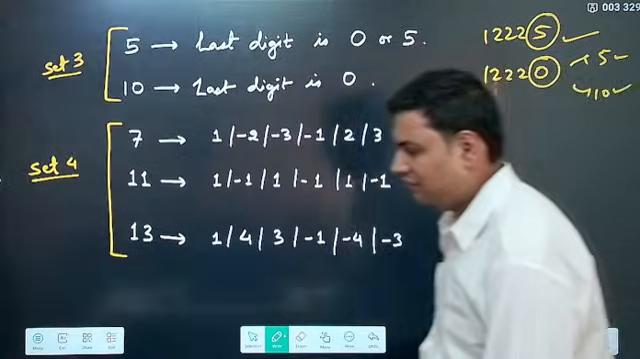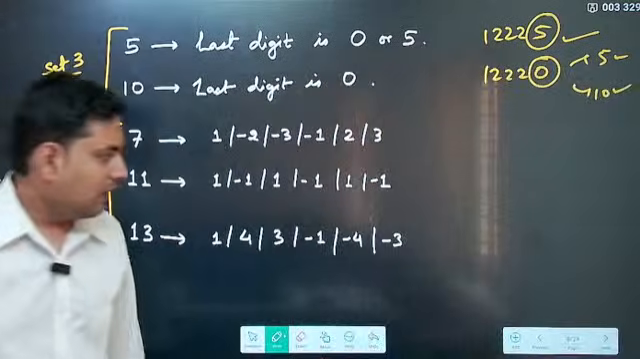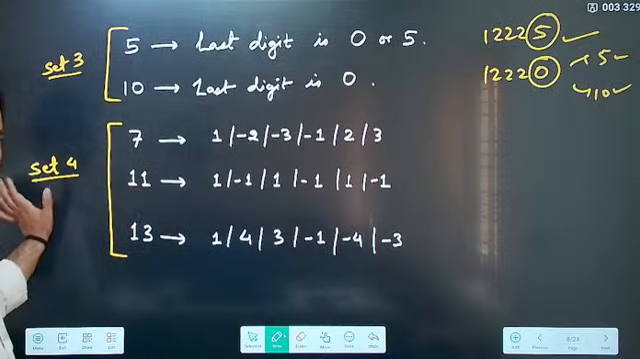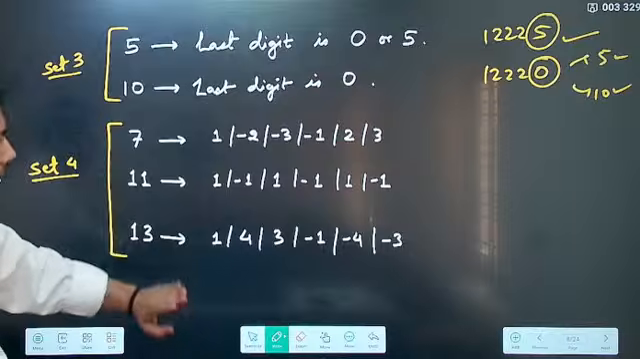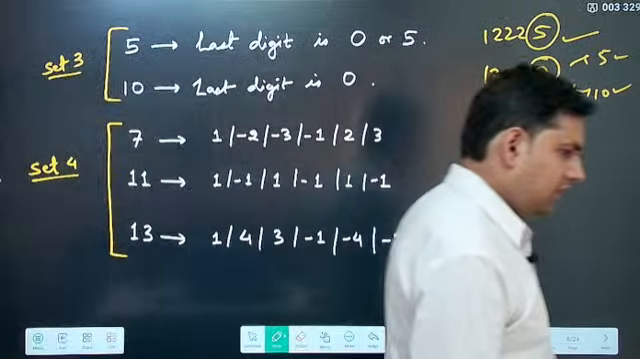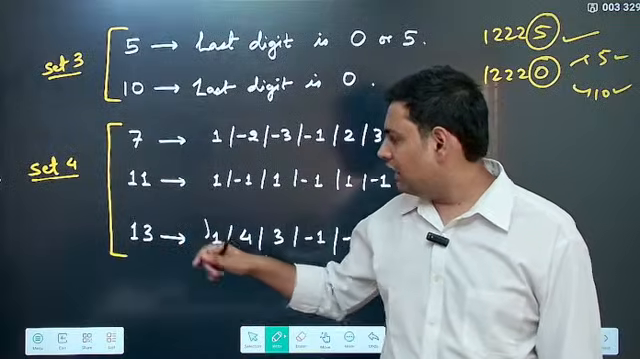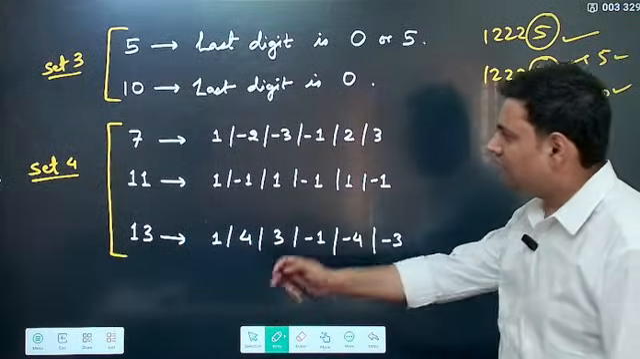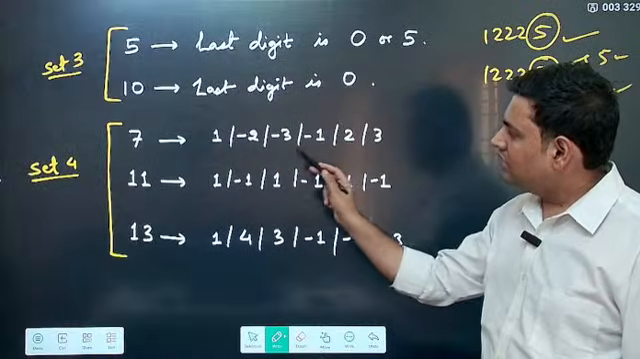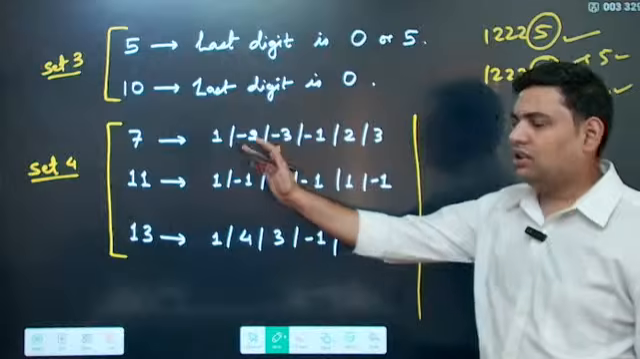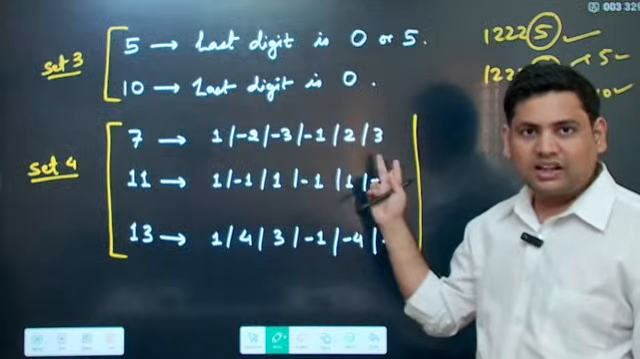This you understand. Now let's see 7, 11 and 13. This is set 4. This is important. Now, for 7, 11 and 13, these are special numbers and they are prime. For them, the series that we have to follow is 1, minus 2, minus 3, minus 1, 2, 3. This is for 7. Now, how do I apply this? Simple. These are the 6 digits that I have to consider.